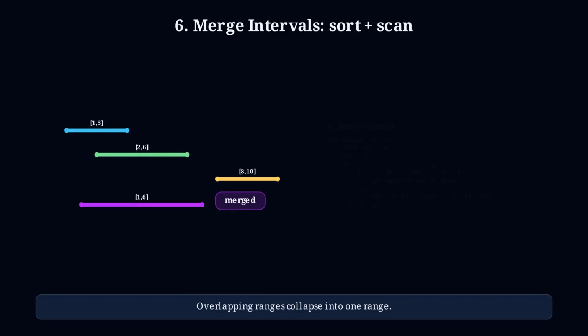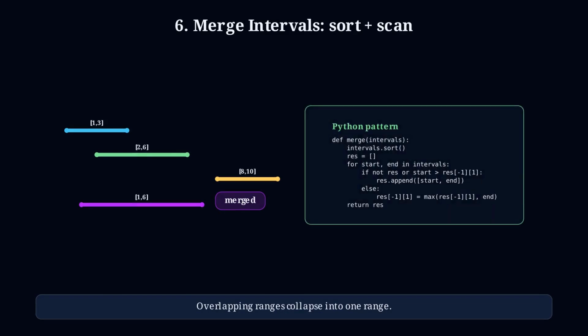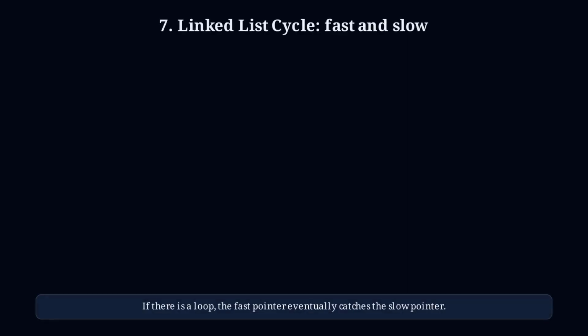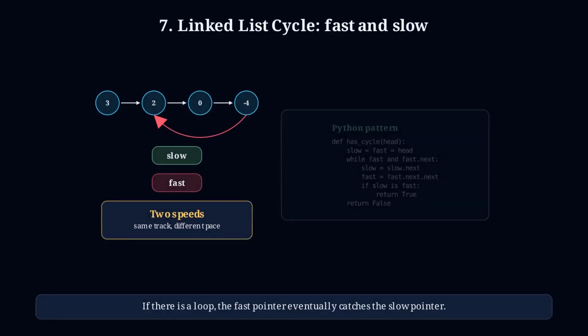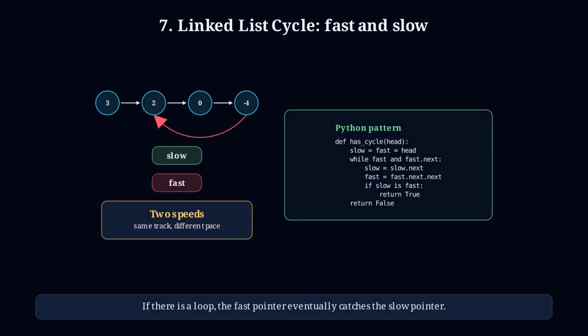Merge intervals is the interval pattern in its purest form. Sort by start time, then scan from left to right, merging whenever the next interval overlaps the current one. Linked list cycle is the two-pointer pattern. One pointer moves slowly, the other moves quickly. If there is a loop, the fast pointer eventually catches the slow pointer inside the cycle.